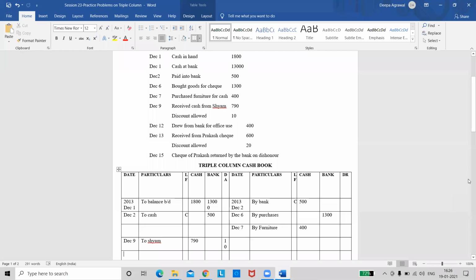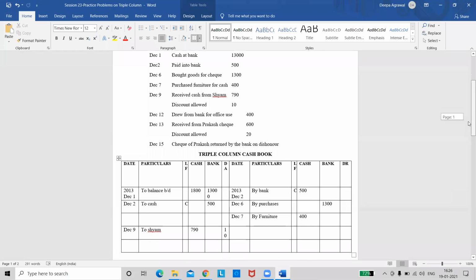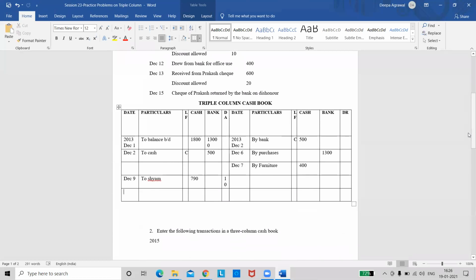See the next one, December 12th. Drew from bank for office use. That means what have we drawn from bank? Cash. That means we have withdrawn cash from bank for office use. So again, it is a contra entry. Cash is coming in and it is moving out from the bank account. So this is a contra entry. Cash withdrawn from bank for office use.